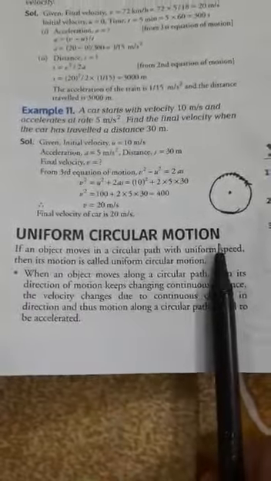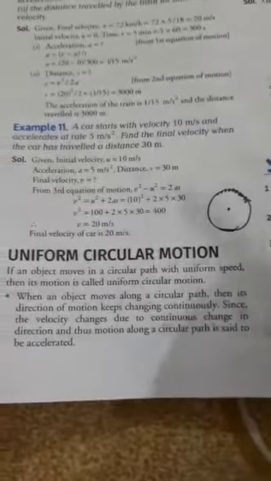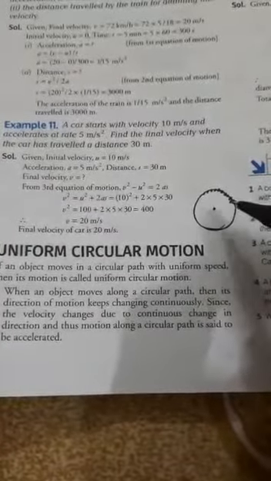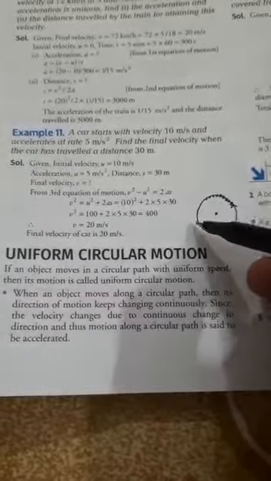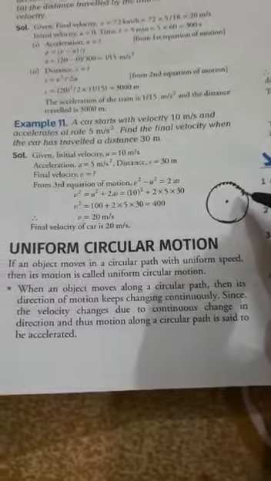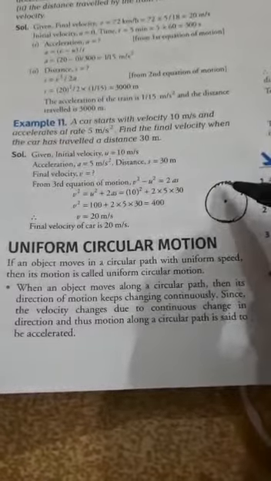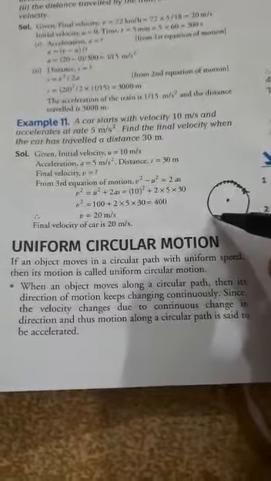Now our topic is uniform circular motion. You see that in uniform circular motion, an object is changing its direction at each and every point. If an object is starting from here in a circular motion, it is moving and coming back here, then again moving. It means that the object is changing its position, its direction. The object is changing its direction at each and every point.